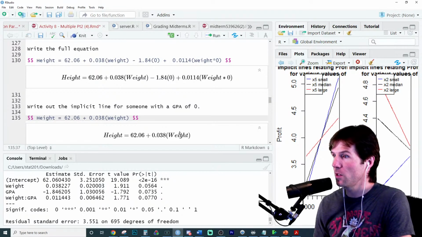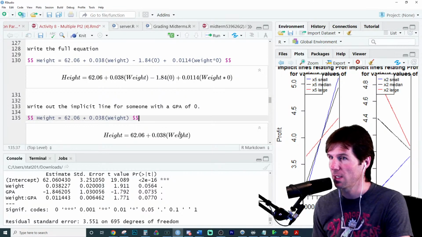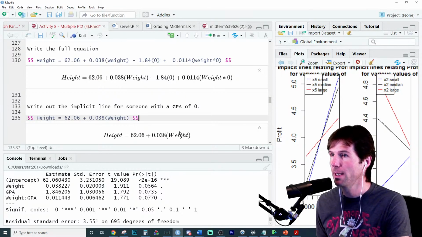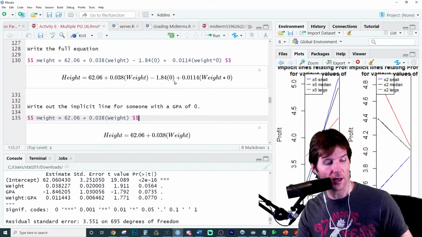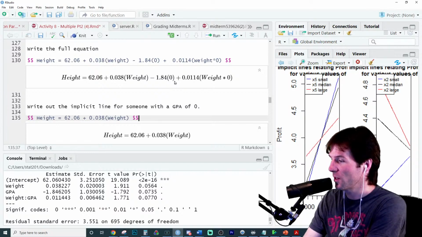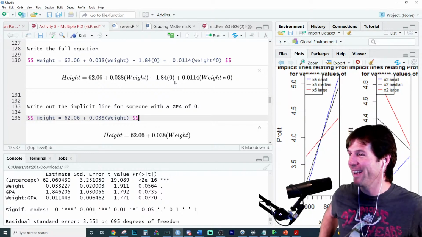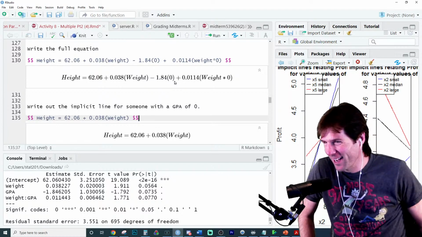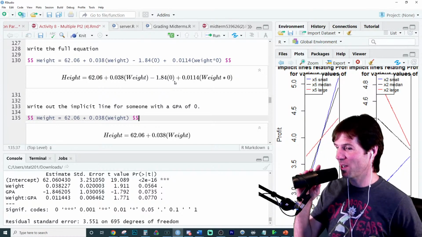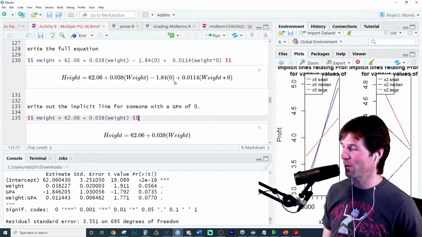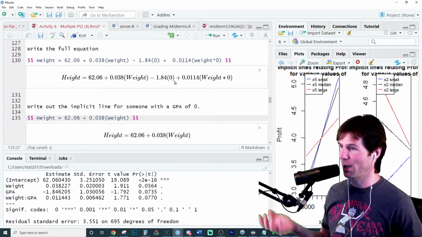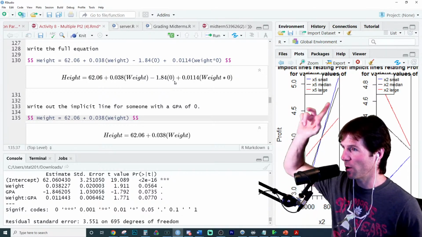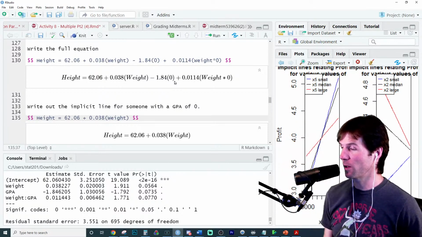If we plug in 0 for someone's GPA, the line would solve out to height equals 62.06 plus 0.038 weight, because those other terms will just go away. Oh, you plugged in 0 for weight? No, you plug in 0 for GPA and solve the implicit line for somebody with a GPA of 0. And then you can solve different lines. And that's what's being drawn here, it's literally plugging in values. And that's what you're seeing with the implicit lines.